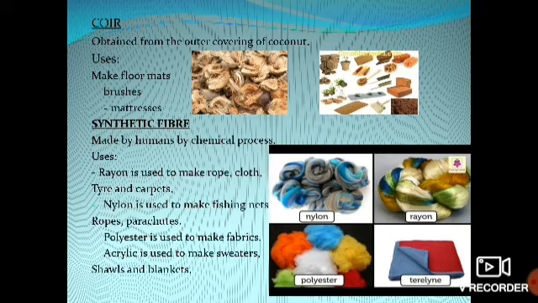So these are three natural fibers. What are three natural fibers? Cotton, jute and coir are the three natural fibers which we get from the plants. Next we'll move on. Next is synthetic fibers.